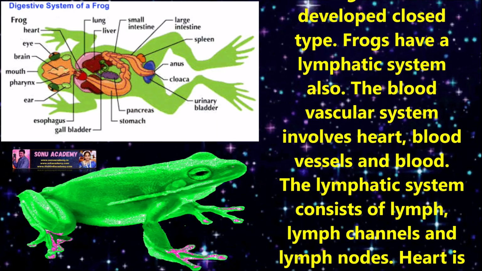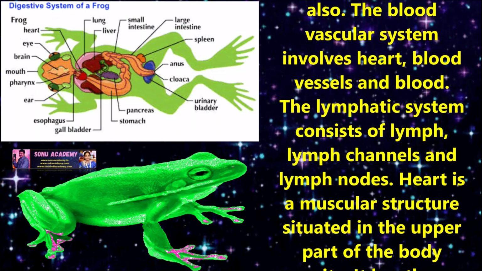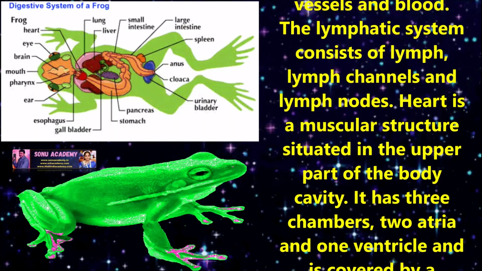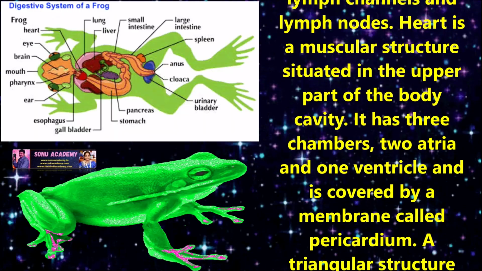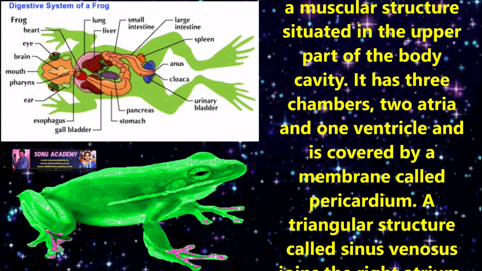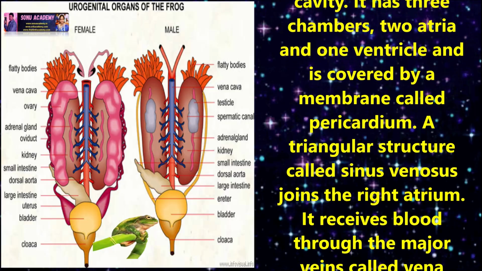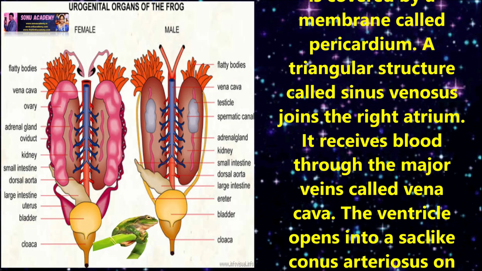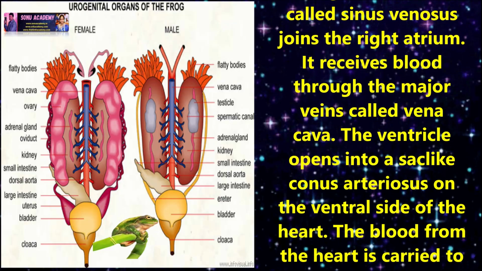Heart is a muscular structure situated in the upper part of the body cavity. It has 3 chambers, 2 atria and 1 ventricle, and it is covered by a membrane called pericardium. A triangular structure called the sinus venosus joins the right atrium. It receives blood through the major veins called the vena cava. The ventricle opens into a sac-like conus arteriosus on the ventral side of heart.